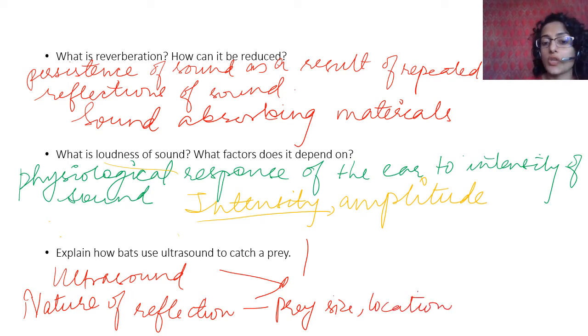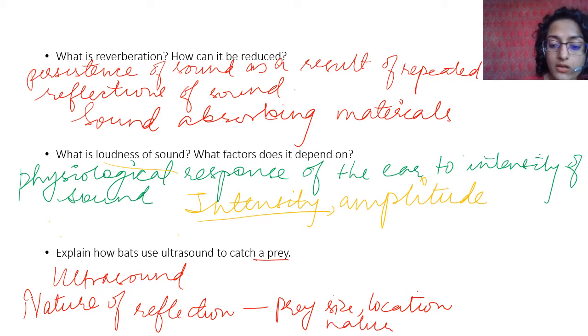Or the obstacle location. Here we are only talking about catching a prey, so we'll not talk about obstacles. So the nature of reflection gives the prey size and the location, and the nature of the prey, and that will help the bats to sense where it is.